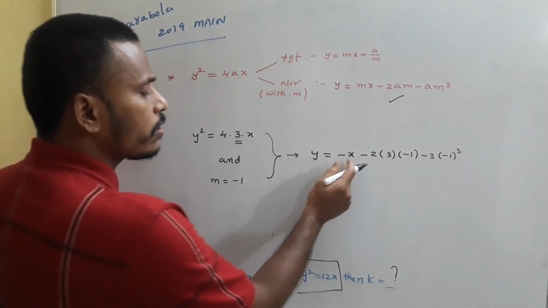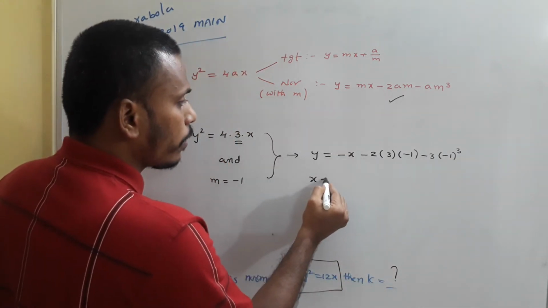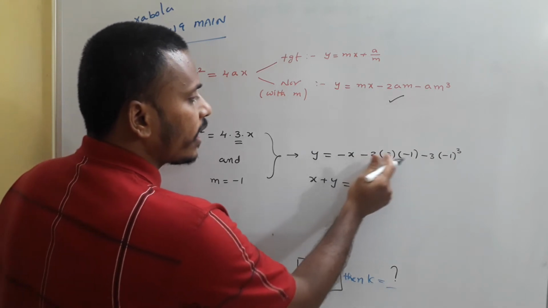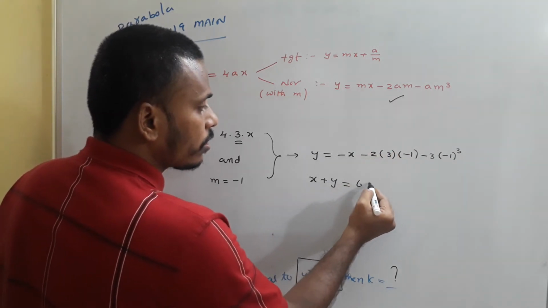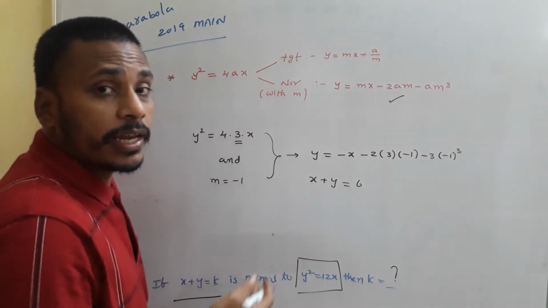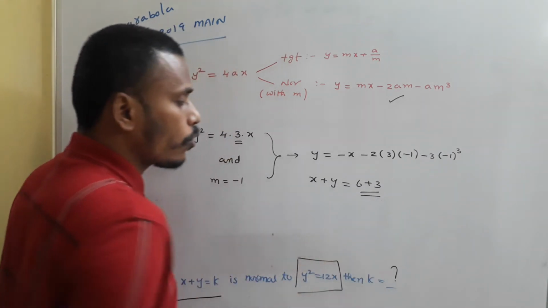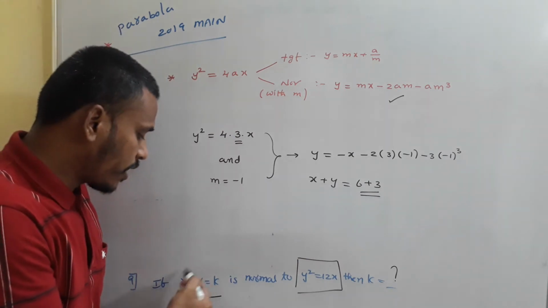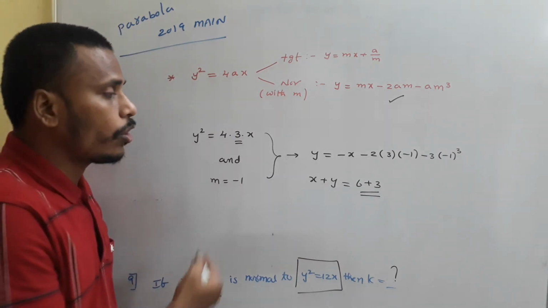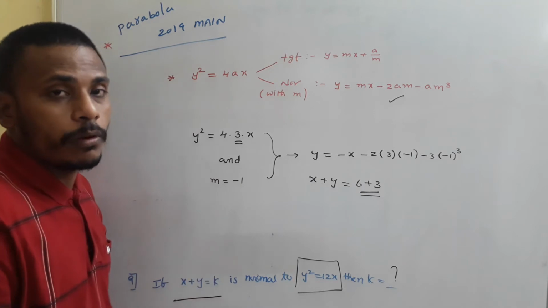When you simplify, sending x to this side: x plus y is equal to 6 plus 3, that is 9. As the given normal is x plus y is equal to k, k is equal to 9. That is the answer.